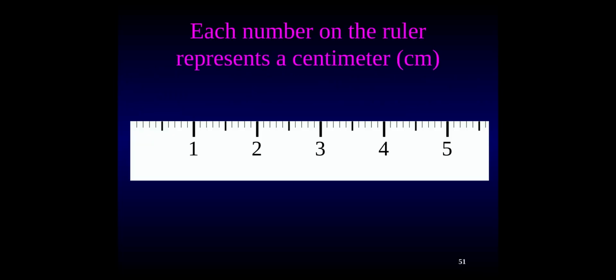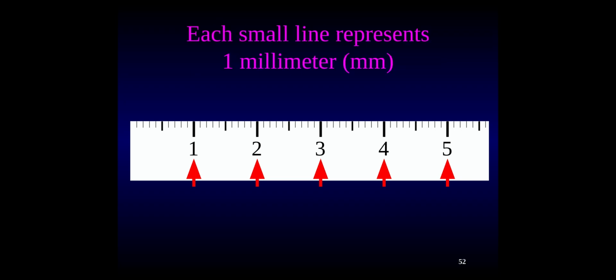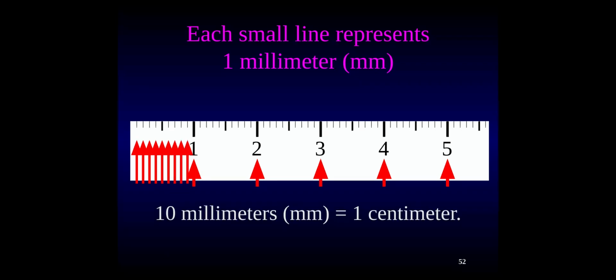So on a metric ruler, they don't use inches. It's just centimeters and millimeters. So each of these big numbers is a centimeter on here, and the smaller lines are the itty bitty millimeters. So we have 1 centimeter, 2 centimeters, 3 centimeters, 4 centimeters, 5 centimeters. And like we said, each of the small lines is 1 millimeter. So we have 1 millimeter, 2 millimeters, 3 millimeters, 4 millimeters, 5 millimeters, and on and on. So 10 millimeters are in 1 centimeter.